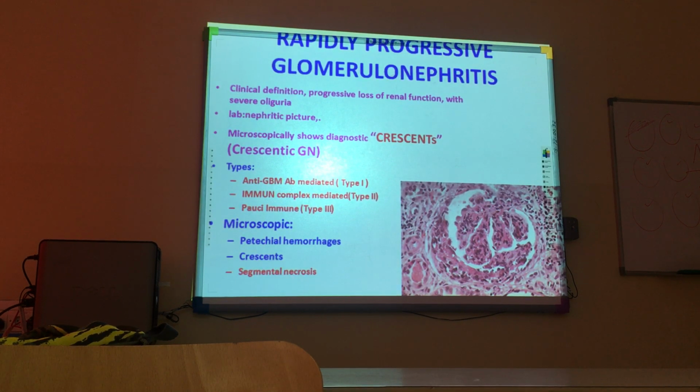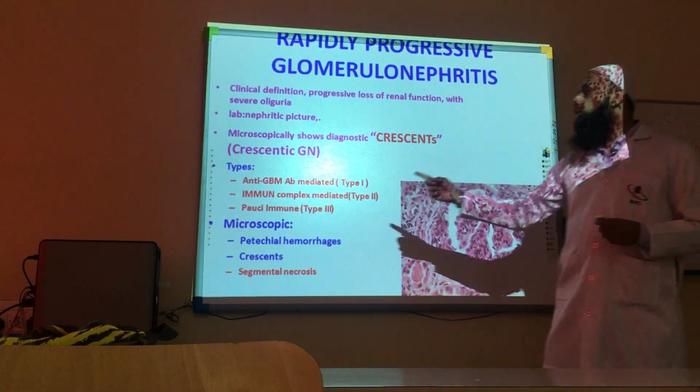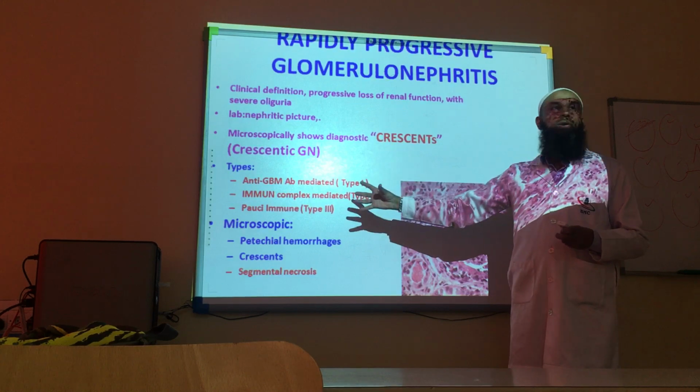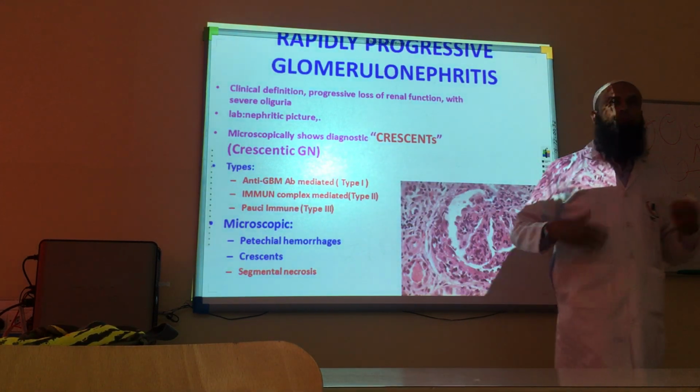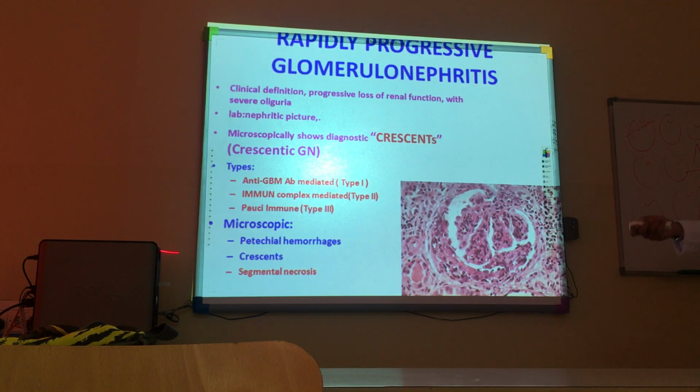Something which is not there. So in the third type of rapidly progressive, we don't find proper antibodies or any immune complexes. Absence of immune type cells. Microscopically, we see a lot of microhemorrhages. So these are red areas. These are actually typical microhemorrhages which are happening here, which are called petechial hemorrhages.